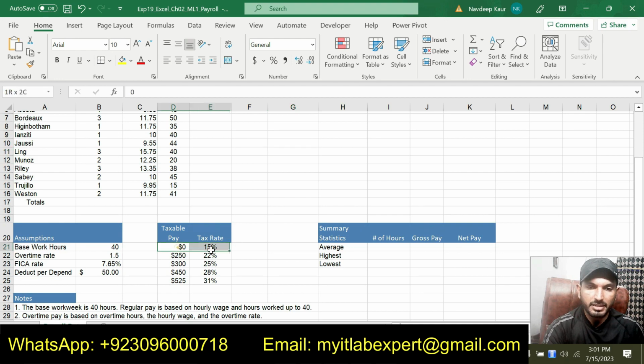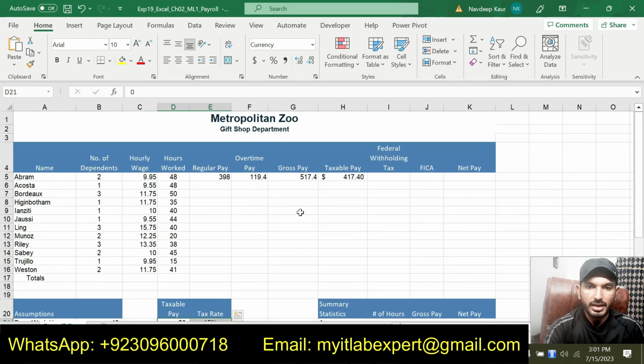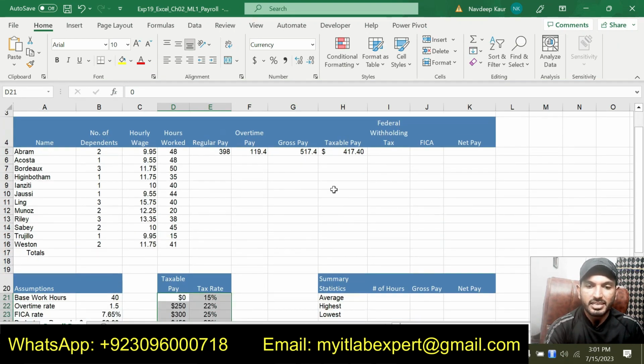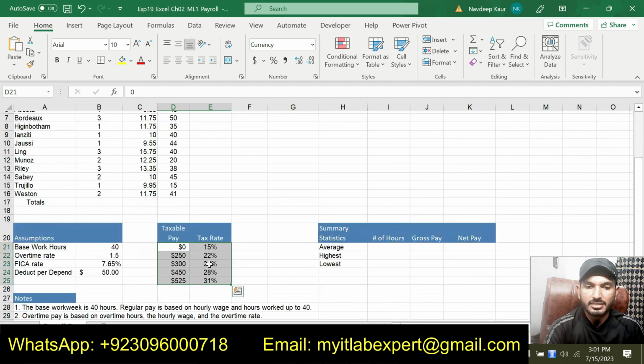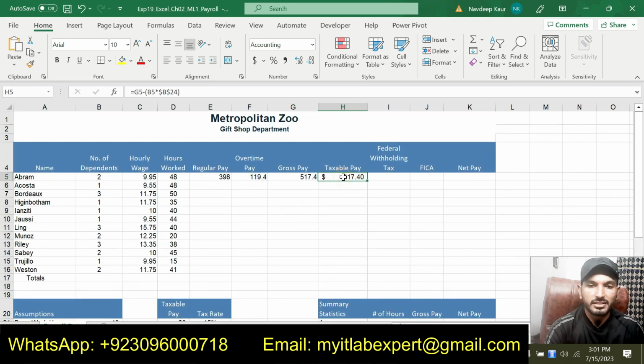This one is from D21 up to E25, and when we use the lookup function, it will return a tax rate from this column, and then we will multiply the result by H5, that is the taxable pay. So let me use the lookup function here.